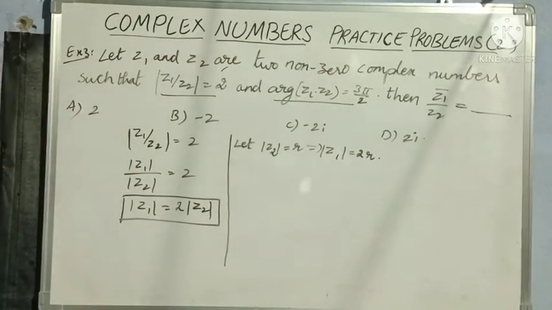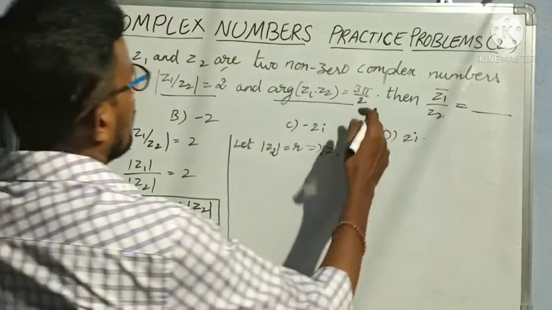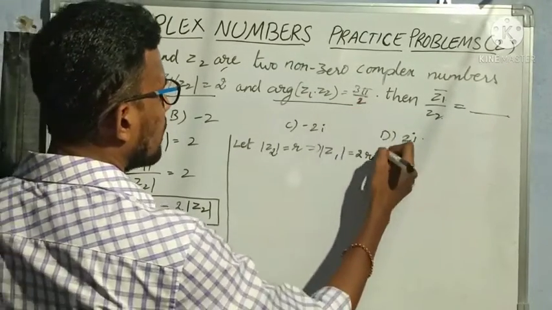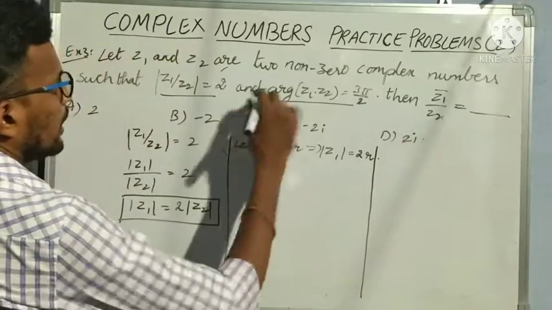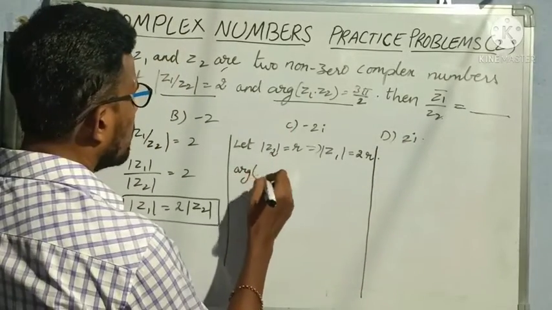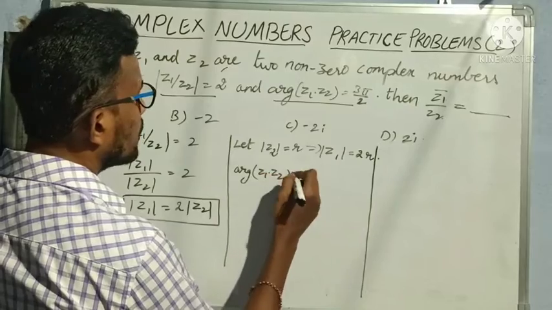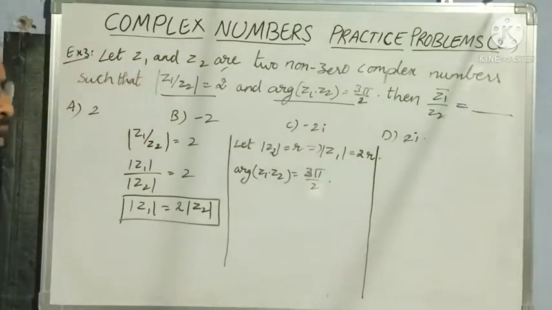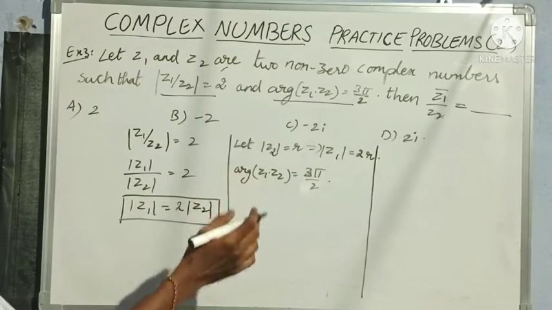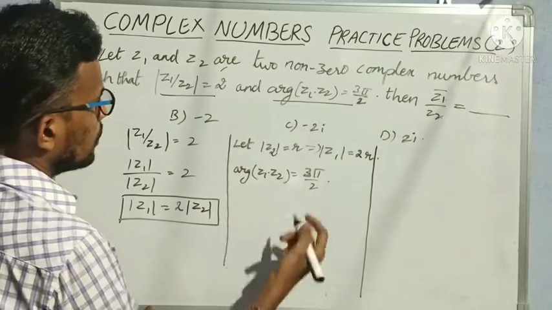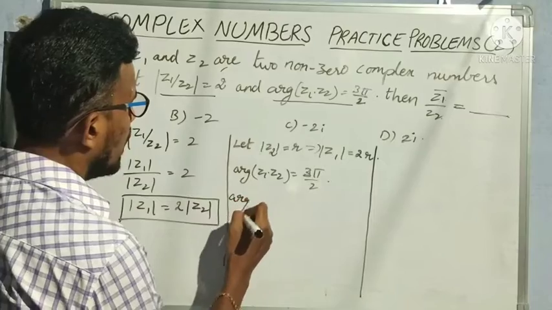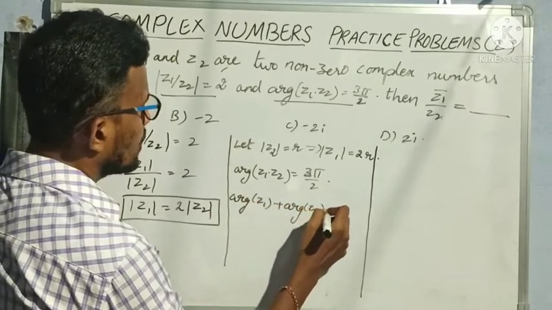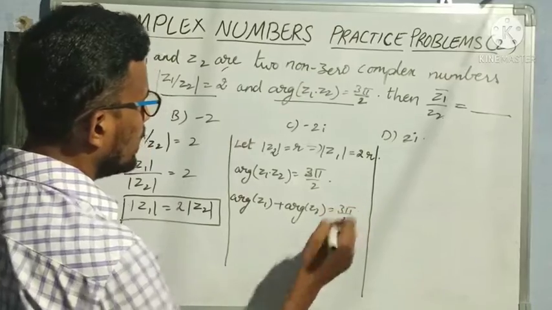Now one more condition is there: argument of Z1 into Z2 is equal to 3 pi by 2. That also we will simplify. Which property? Argument of Z1 into Z2 is equal to argument of Z1 plus argument of Z2, which is 3 pi by 2.